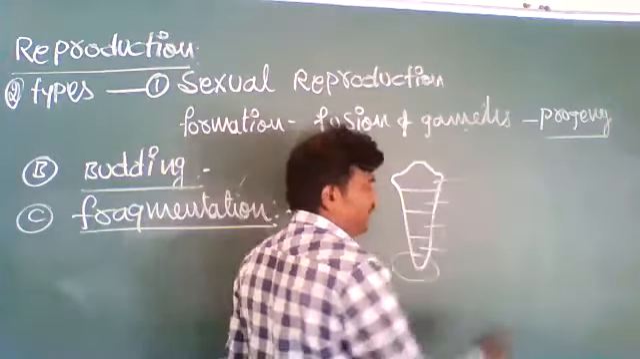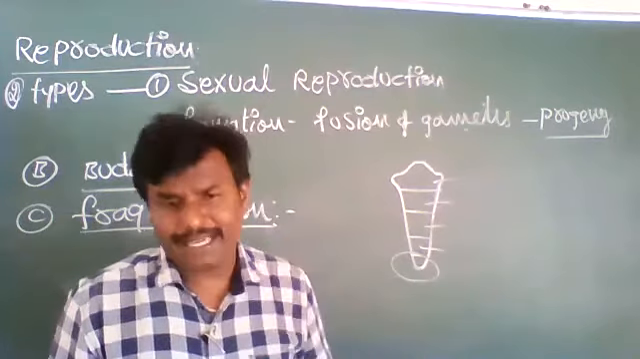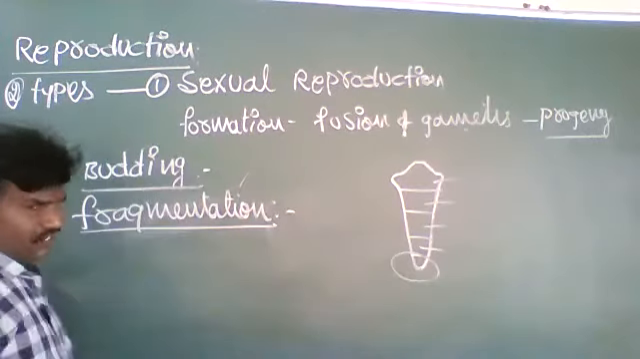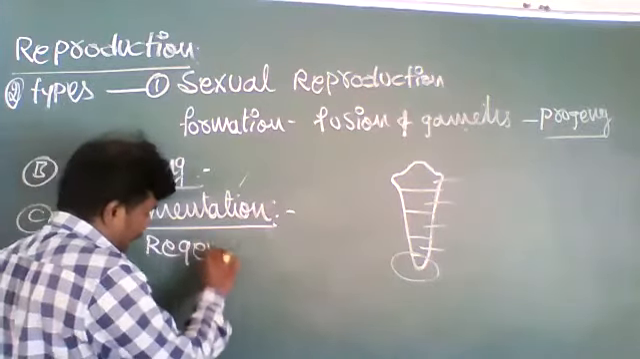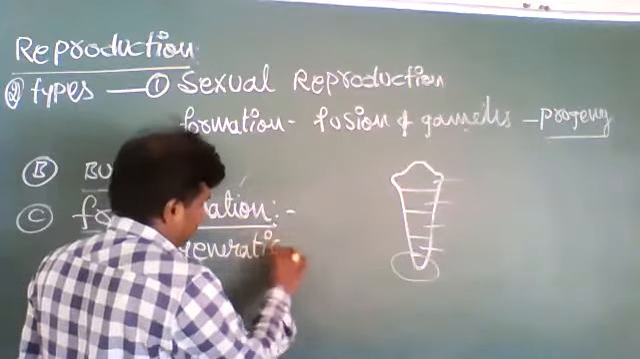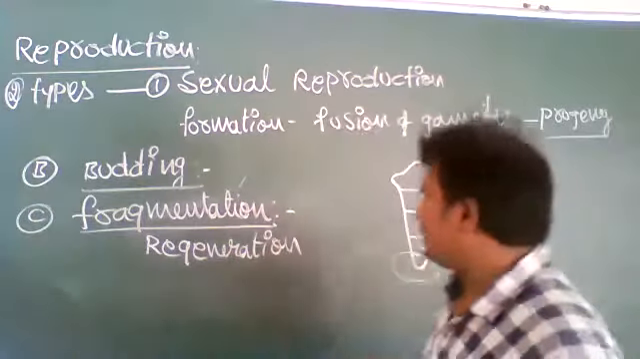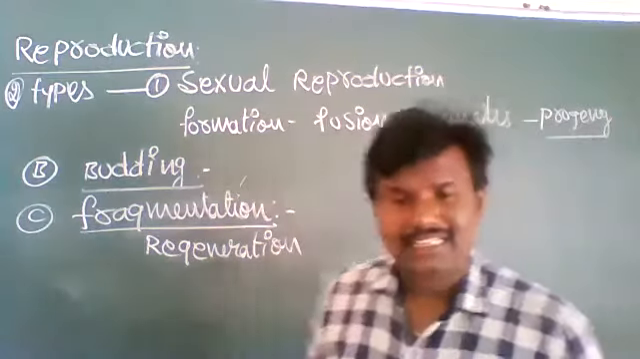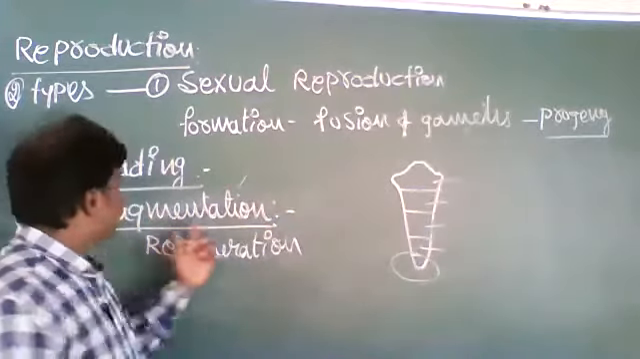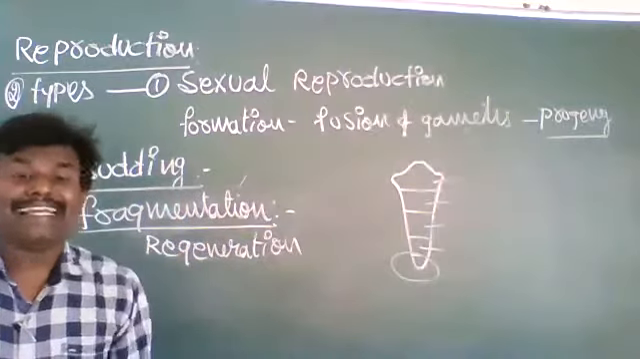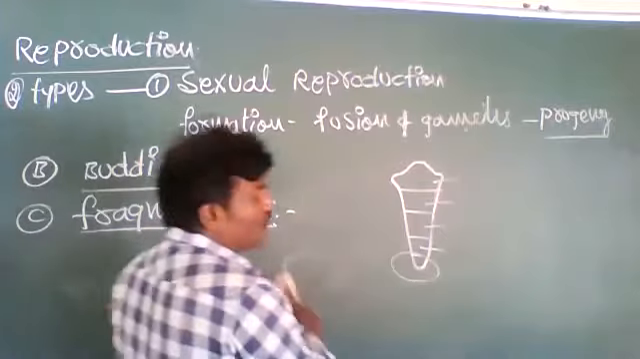Each fragment can give rise to a whole body. This process is called fragmentation. Fragmentation is also called regeneration. So the cut parts, whatever parts of the organism are cut, can give rise to a whole new organism. This phenomenon is called fragmentation. The fragmented parts can regenerate the new body.